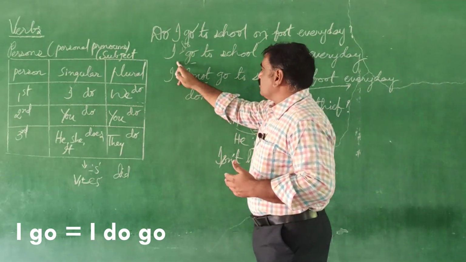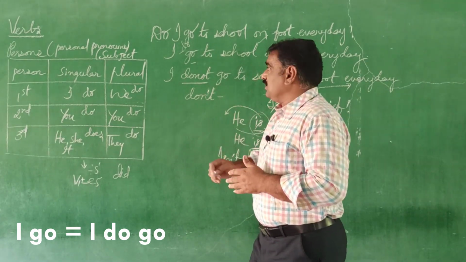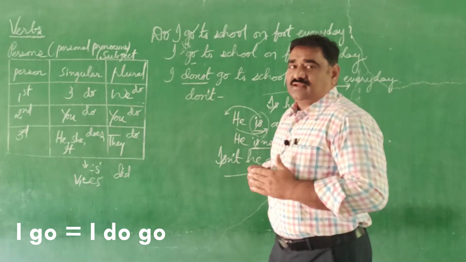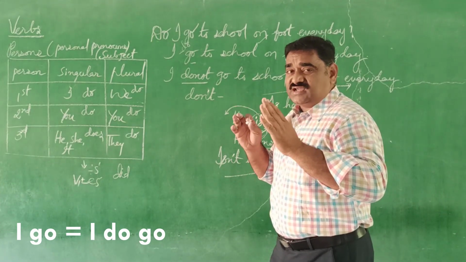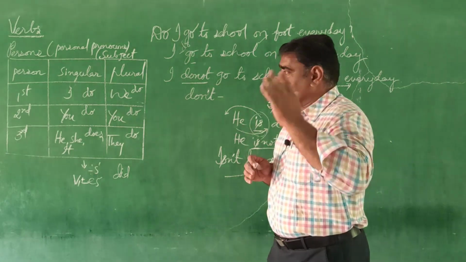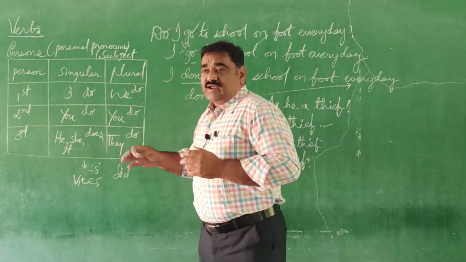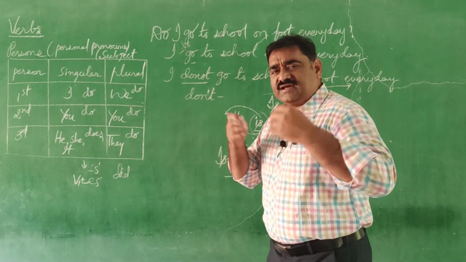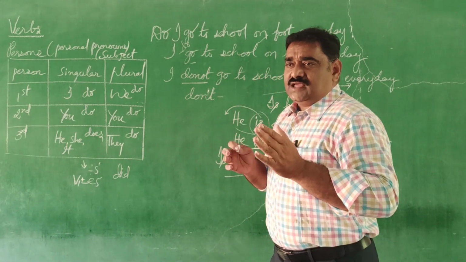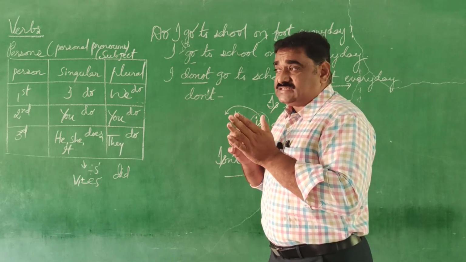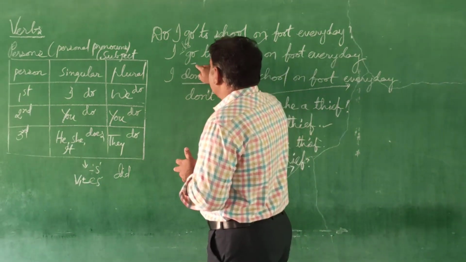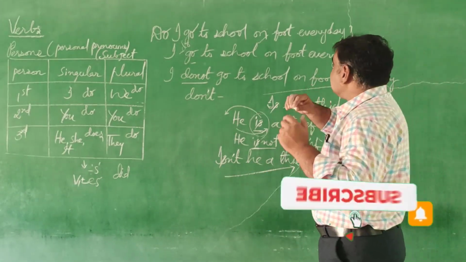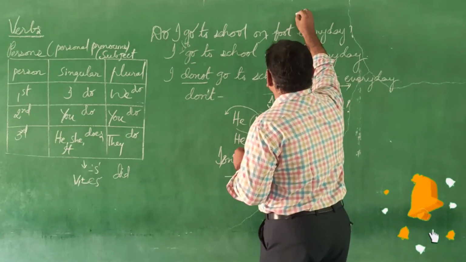So see here, I do not have do in the sentence, but here I used that word do. Where did I get it? I got it from my mind. We should keep those words do, does, did and done in our mind when you do not find a helping verb in a sentence. Not only go, any main verb, whatever it may be, you should think about its tense. For example, instead of go, if you have went in a sentence, let me write the sentence here.